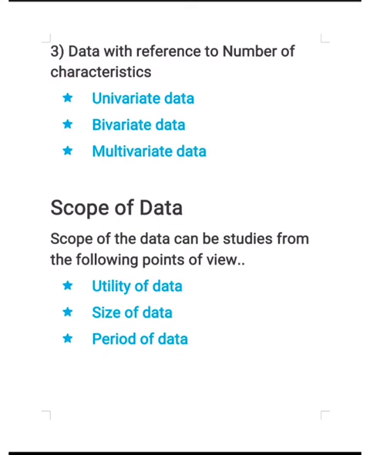Scope of data. Scope of the data can be studied from the following points of view: utility of data, size of data, periods of data. So now we will discuss all that data in the next part.